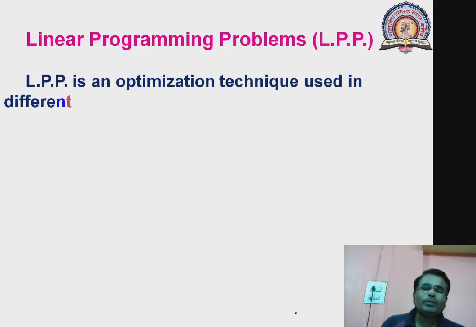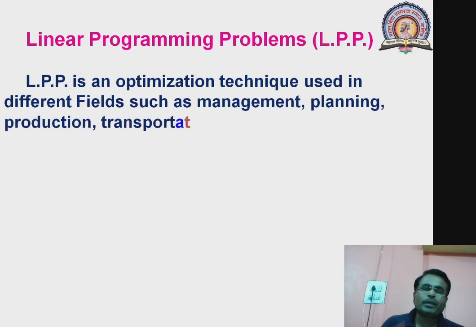So linear programming problem is in short called as LPP. And what is LPP? LPP is an optimization technique used in different fields such as management, planning, production, transportation, and not only these many fields, these are limited fields specified here. You can use this technique in problem solving of every field. The concept of LPP is applicable to everyday life problems,